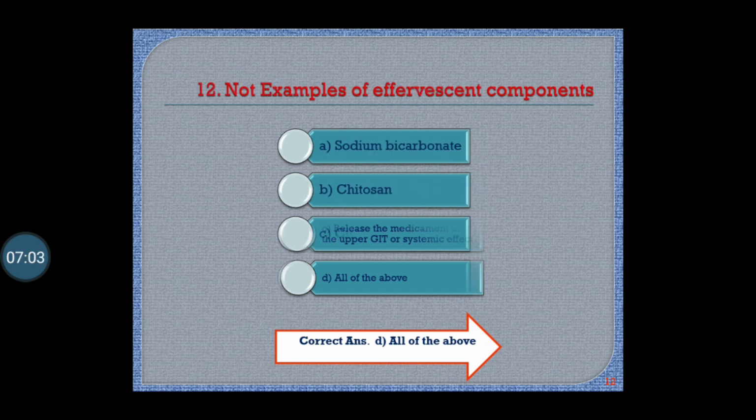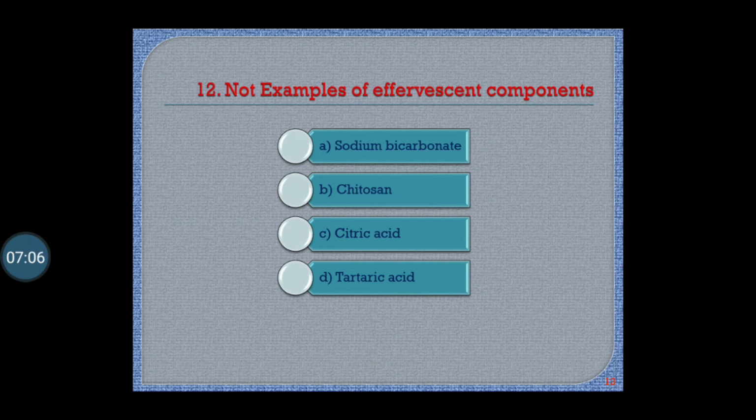Question number 12. Which one is not the example of effervescent component?